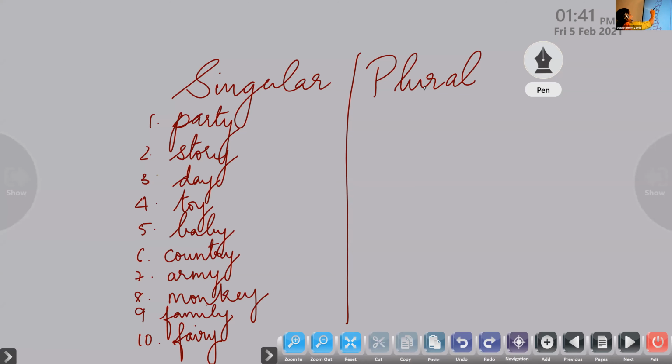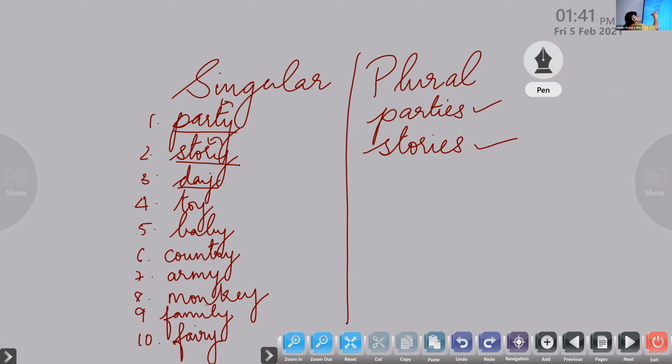So, party. Here the word ends with Y and is preceded by a consonant. So what we have to do here? Parties, P-A-R-T-I-E-S. Have you finished? If it's right, put a tick mark. Story is also preceded by a consonant, so it is the same way. Stories, S-T-O-R-I-E-S. If it's right, put a tick mark.